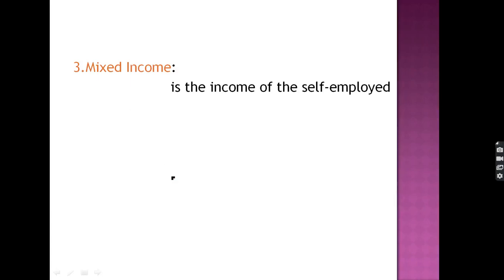Mixed income. Mixed income is the income of the self-employed person. When you own one academy in your own house and you are maintaining it, then it is called the mixed income. This is also paid for the services rendered to the other person, so it is also included in the calculation of the domestic income as well as the national income.